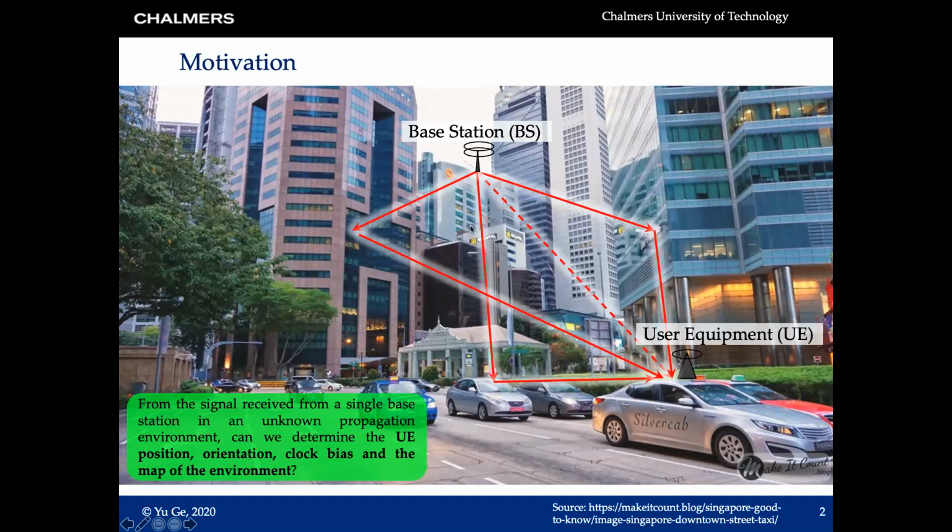And the question we want to answer is the following. Suppose one base station can send signals to the user. Can the user also determine its position and synchronize with the base station and perhaps find additional information like its orientation? And can we also provide radar-like maps of the environment? So we want to solve this downlink mapping and positioning problem with 5G technologies.